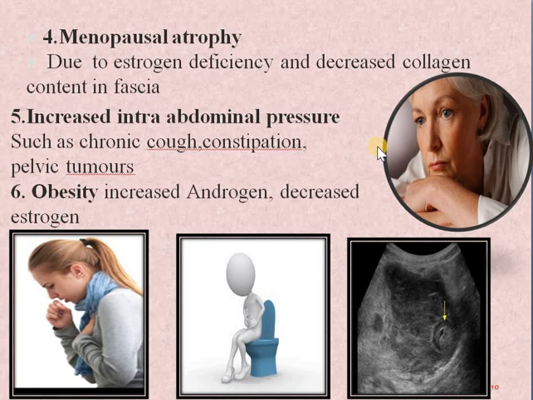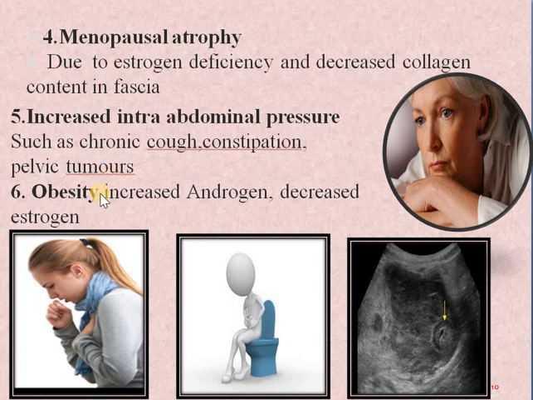Then next is increased abdominal pressure, like chronic cough, constipation, chronic sneezing or pelvic tumors. Chronic cough and sneezing might cause prolapse of the anterior vaginal wall, like stress incontinence, or constipation may cause prolapse of the rectum, or in very rare cases prolapse of the pouch of Douglas. Then next is pelvic tumors. Again, pelvic tumors may cause prolapse of the posterior vaginal wall.